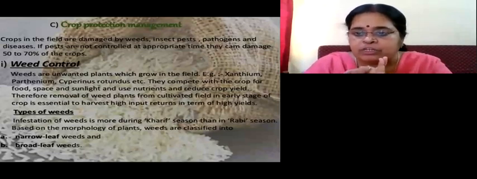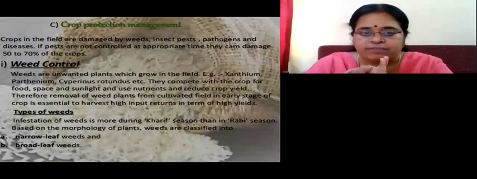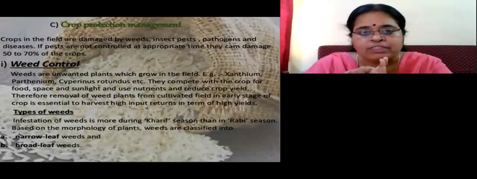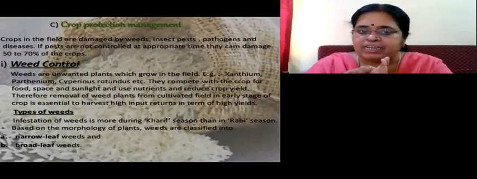They may be damaged because of the weeds. You know what are weeds? Weeds are some unwanted plants that can grow along with the crops during that period, and they take away the nutrients from the soil, and they are not providing proper space for the crops. So they are harmful for the crop. They have to be cut out. So weeds are one enemy of the crop.